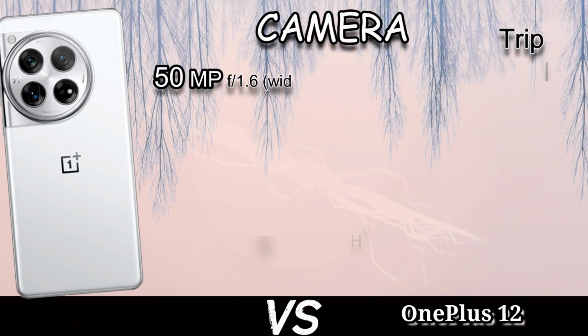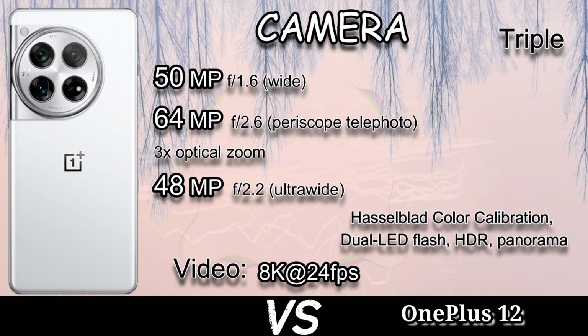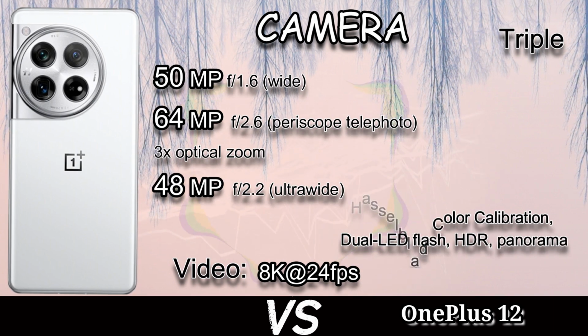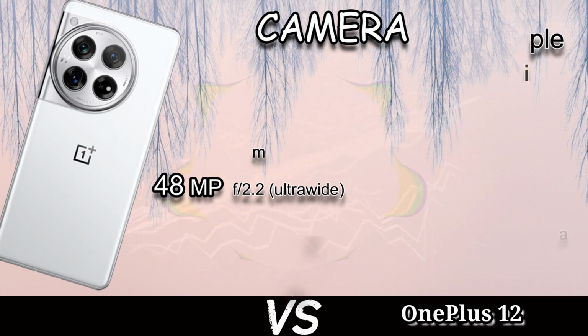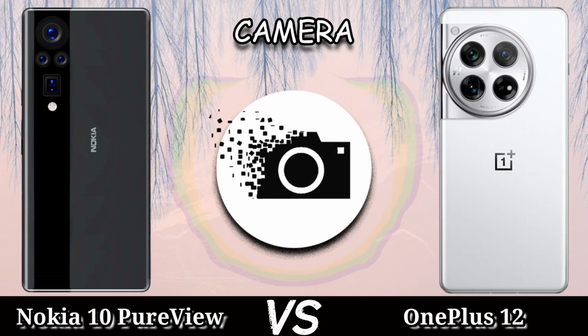The selfie camera of the devices: the Nokia 10 PureView comes with a 15 megapixel selfie camera with 4K 60 fps video record, and the OnePlus 12 comes with a 32 megapixel selfie camera with 4K 30 fps video record.